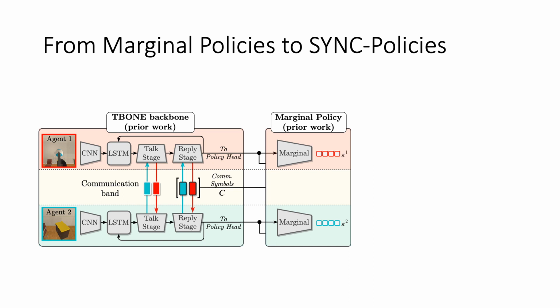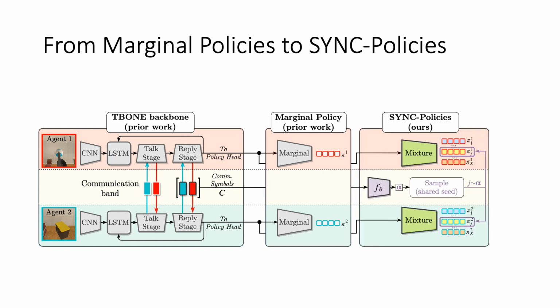This task is significantly more challenging, and the communication strategy with the classical policy head, which I introduced earlier, is no longer able to solve the challenge in a reasonable amount of training time. Instead, we therefore develop a novel policy head, which we refer to as synchronized policies. They permit agents to interact in a much more intricate way and solve more challenging tasks, such as the joint navigation challenge. Stay tuned for more details on this work, hopefully soon, but who knows.